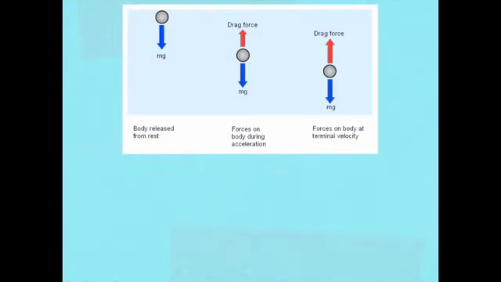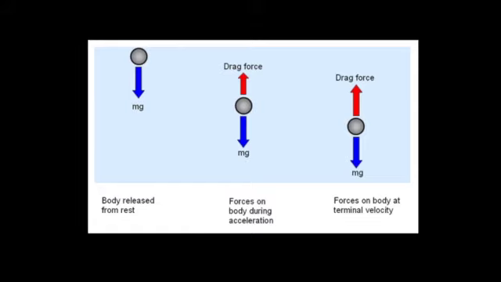You should have a copy of this diagram, included in your composition book. When an object is released from rest, the only force acting on it initially is gravity, which is the weight of the object. Make sure you are writing these notes on your diagram and in your composition book. As the object begins to fall through the air, air resistance will act on the object, creating a drag force in the opposite direction of the motion of the object.